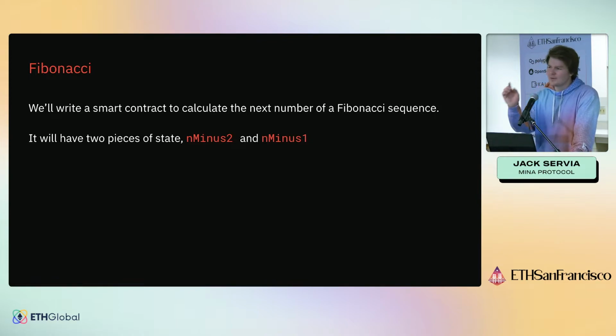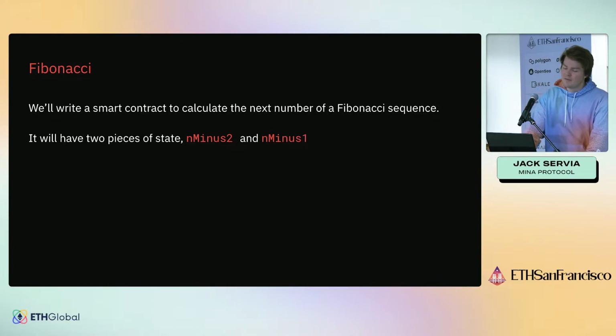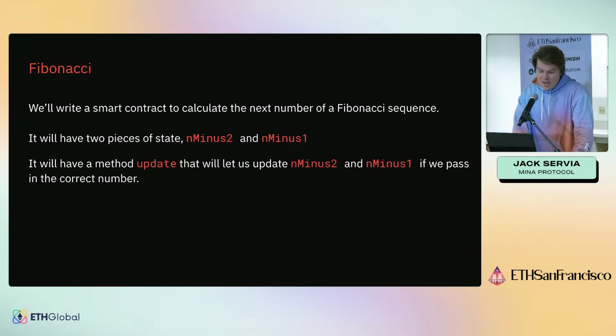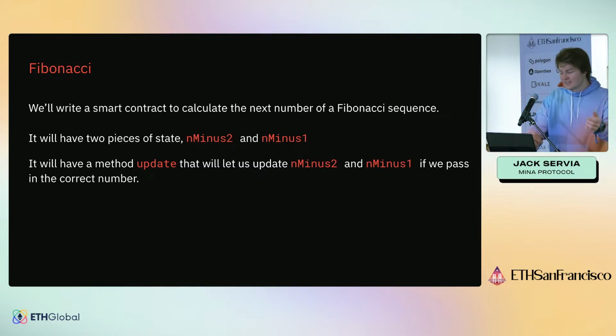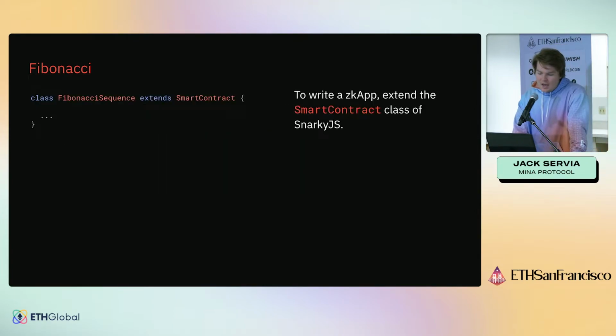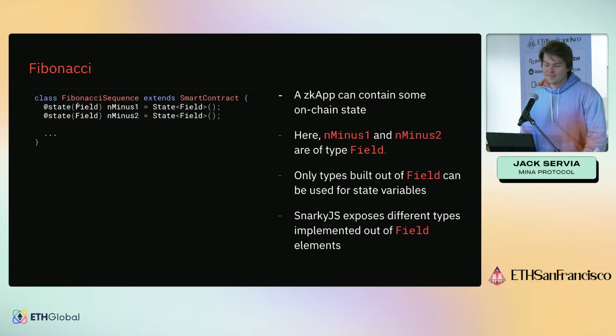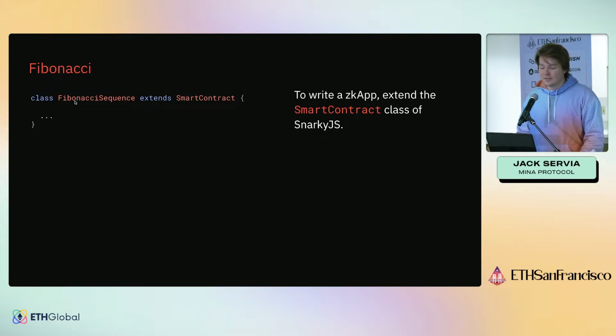The Fibonacci sequence is a sequence of numbers where each next number is the result of summing the prior 2 numbers together. We'll write a smart contract that will compute the next number of the Fibonacci sequence. It'll have 2 pieces of state, n-2 and n-1, and a single method, update, which will let us update n-2 and n-1 if we pass in the correct next number in the Fibonacci sequence. To write a zkApp, we can just extend the SmartContract class of SnarkyJS. So we have a smart contract called FibonacciSequence here.